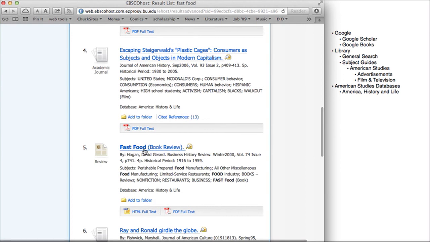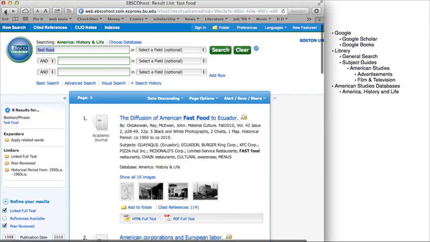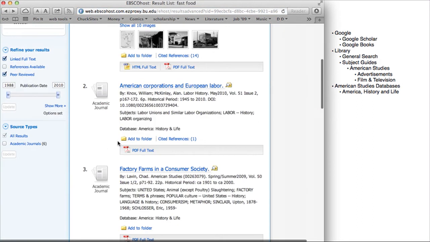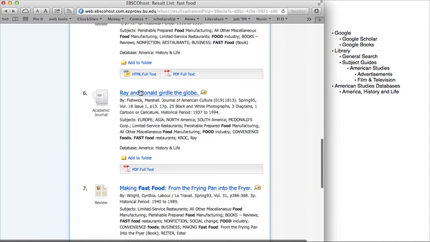Here's a book review. Now again, a book review, not really what we're looking for, but the book may be useful. So you can click on this, find out if the book is good, and if so, get hold of the book. Add that to your bibliography. Let's keep looking and see what else we can find. Ray and Ronald girdle the globe. Maybe, maybe not. Depends on how the focus is.